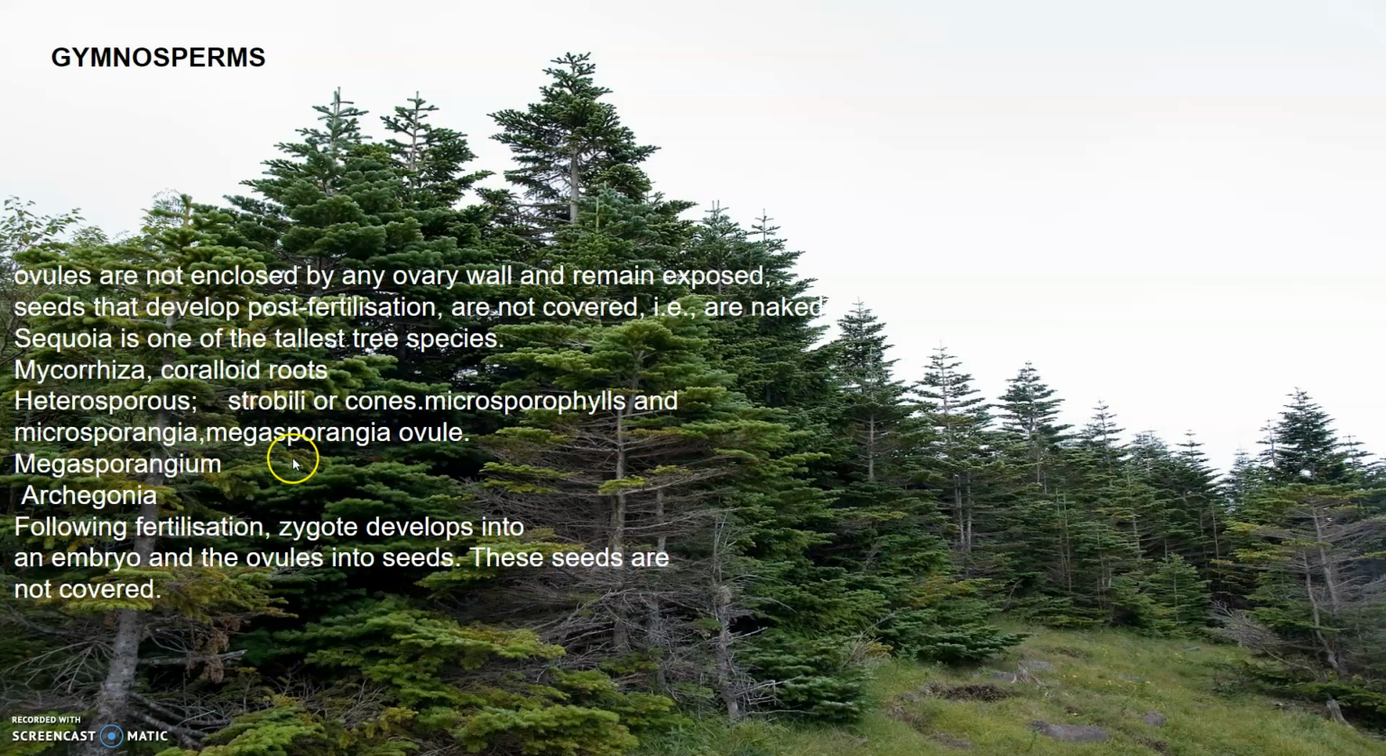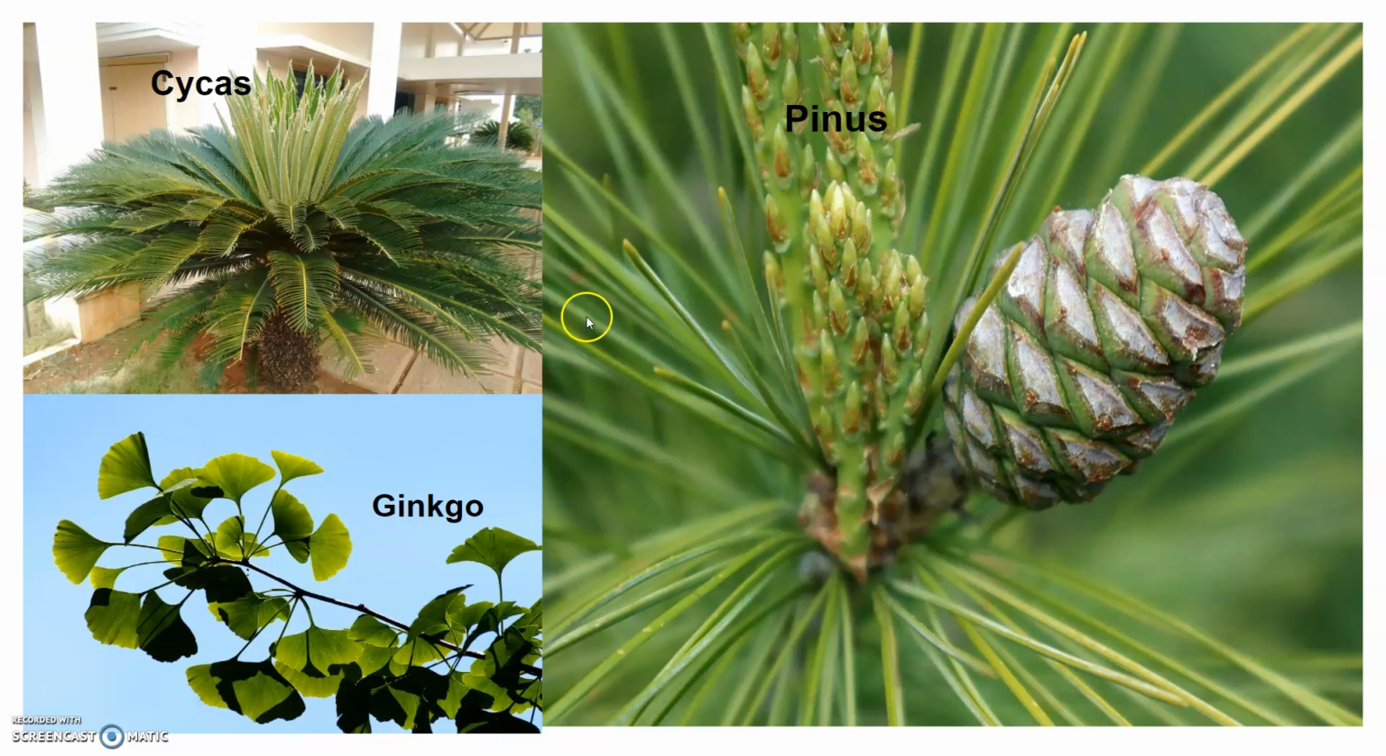They come in contact with the opening of the ovule borne on the megasporophyll, and the male gametes grow towards the archegonia in the ovules and discharge their contents into the archegonia. After fertilization, the zygote develops into the embryo, and the ovules into seeds, and these seeds are not covered. You can see here examples of gymnosperms. This is the cone of Pinus, this is the Cycas plant, and this is Ginkgo.